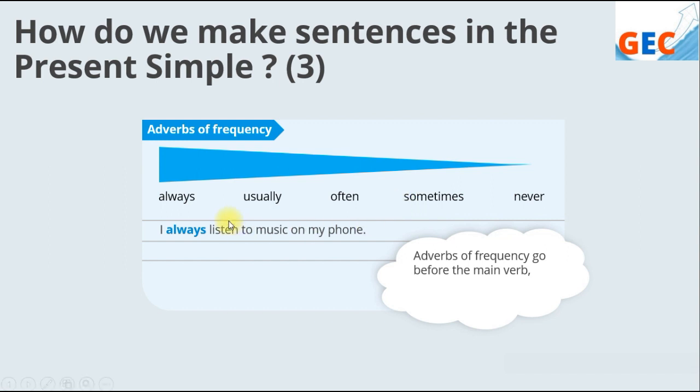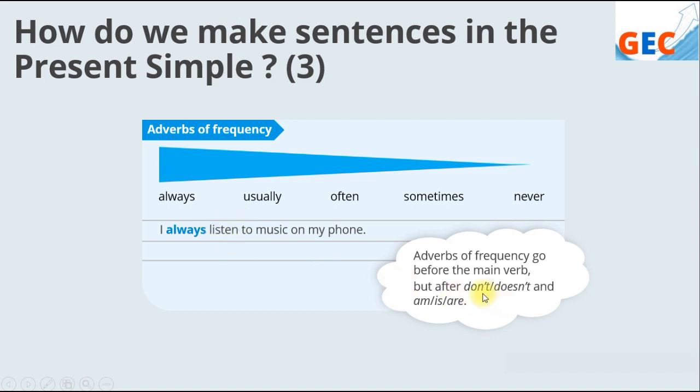For example, I always listen to music on my phone, right? I always listen to music on my phone. So here adverbs of frequency go before the main verb. If you see here, I is the subject, always is the adverb of frequency, and always is before the main verb listen. Okay.